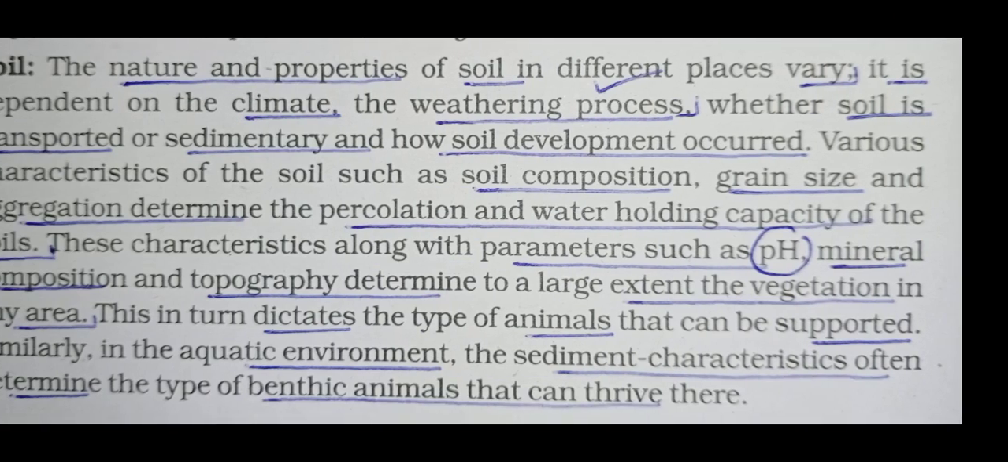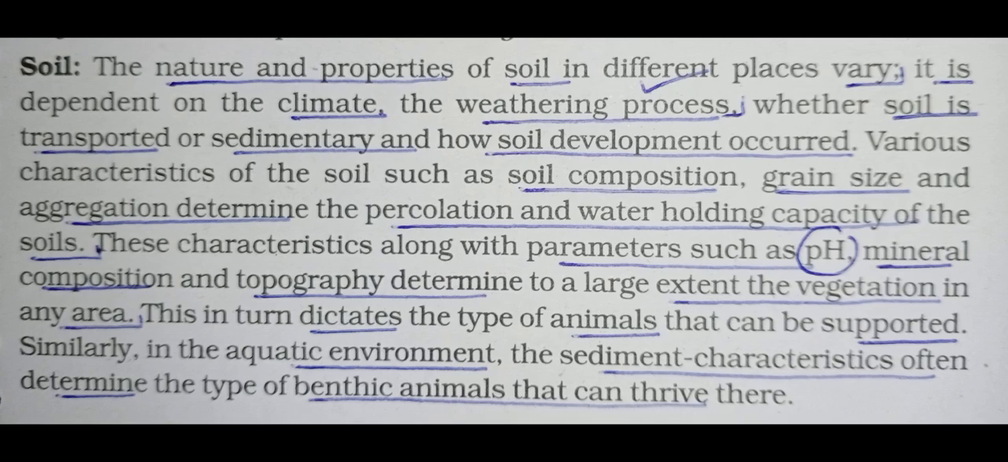Okay, so this question is completed here, and now we have only one short paragraph about the soil. We will read this, and you will underline all the points. See, first point: the nature and properties of soil vary at different places. It means in different locations, in different regions, the nature and properties of soil will also be different. It is dependent on the underlying climate, the weathering process, whether soil is transported or sedimentary, and how soil development occurred. So these all are the factors.